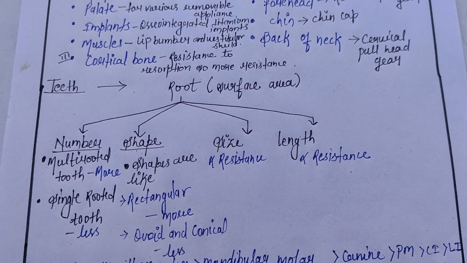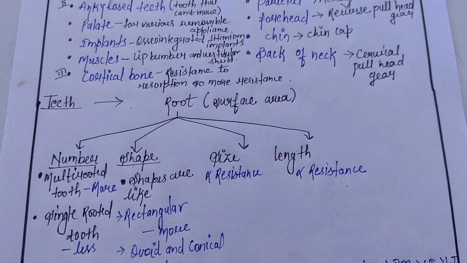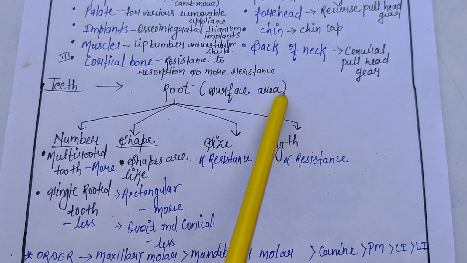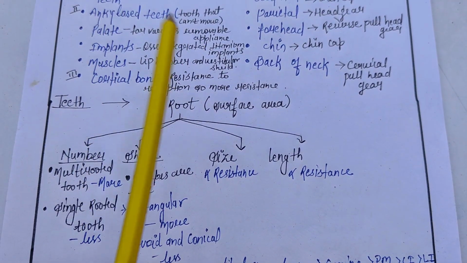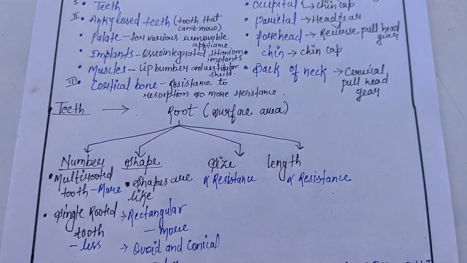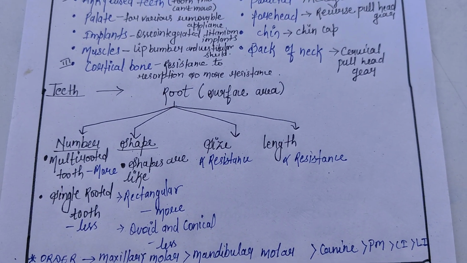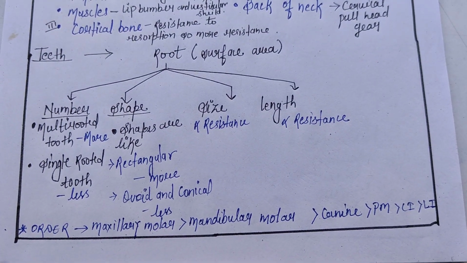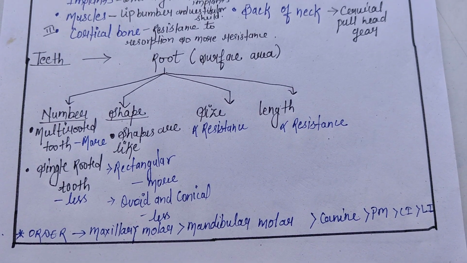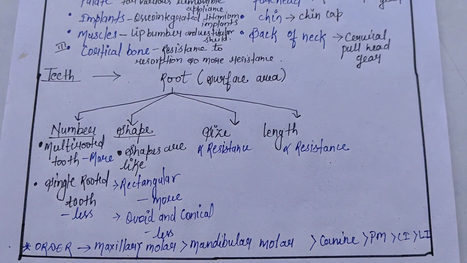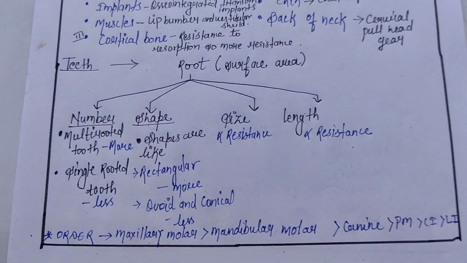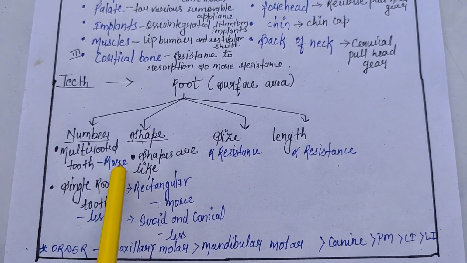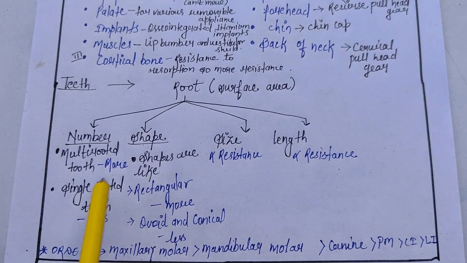Next we will study the details about teeth. The most important anchorage site is the root. When we talk about the root, its surface area will define the anchorage provided: maximum anchorage is provided by the maximum surface area of the root. According to this, we classify the root into four features: number, shape, size, and length. Number can be multi-rooted or single-rooted. A multi-rooted tooth will provide more anchorage than a single-rooted tooth.